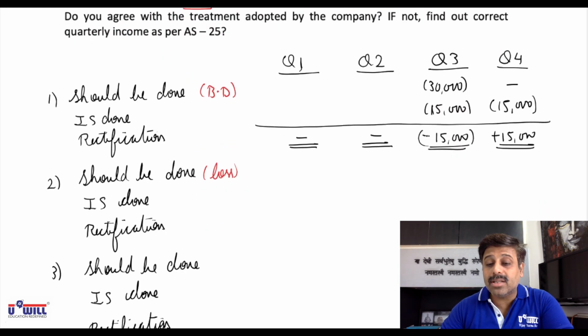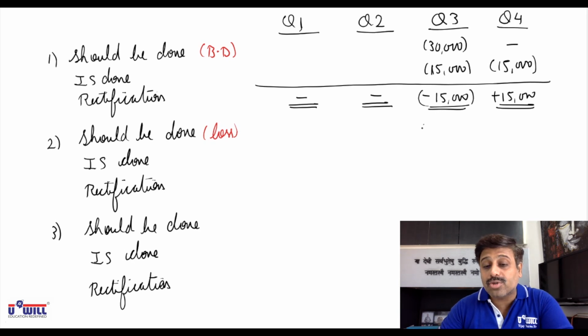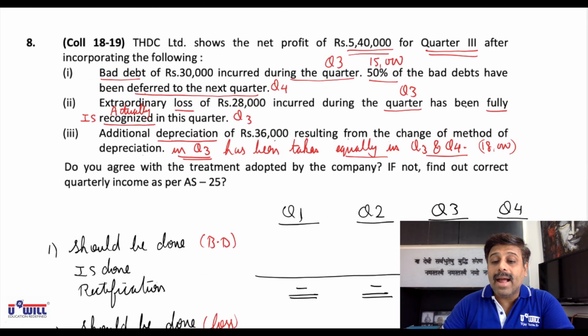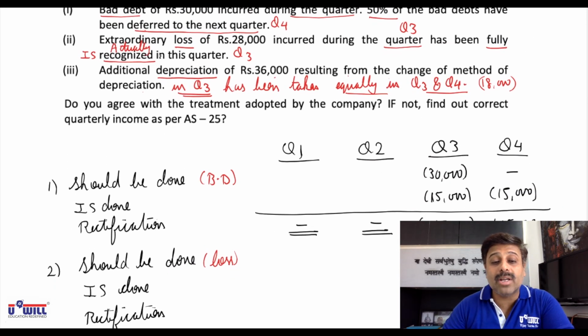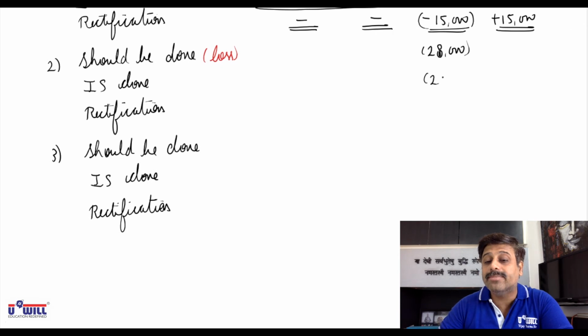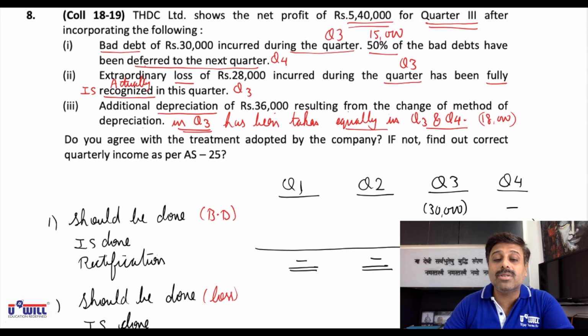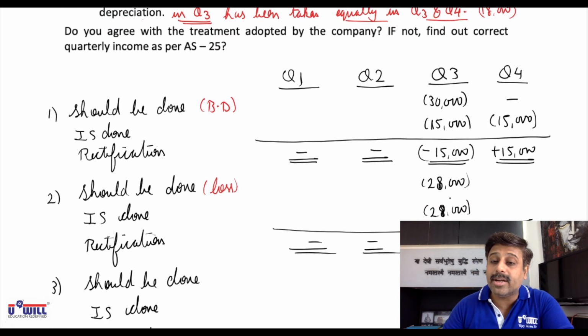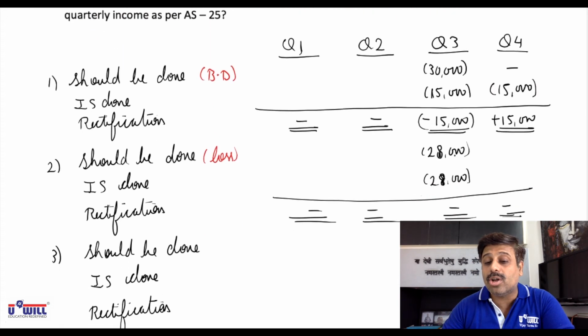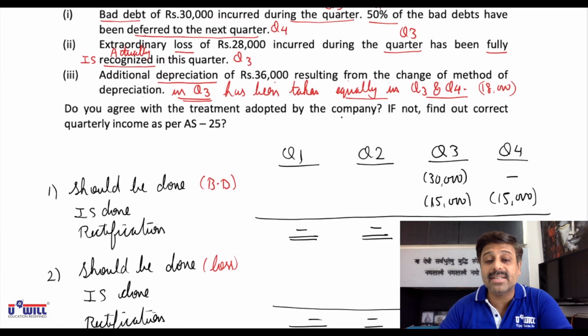28,000 is incurred during the third quarter. So 28,000 of loss we should have deducted in quarter 3, and it has been fully recognized in quarter 3, which means it is actually also taken in quarter 3. So no rectification is required. The effects are correct only. None of the quarters requires any rectification, because the 28,000 of losses incurred in quarter 3 should have been taken in quarter 3, and it is recognized, meaning actually recorded, in quarter 3.